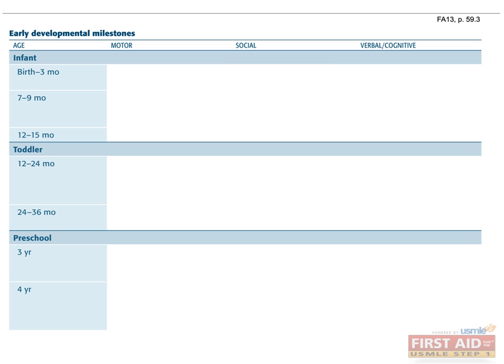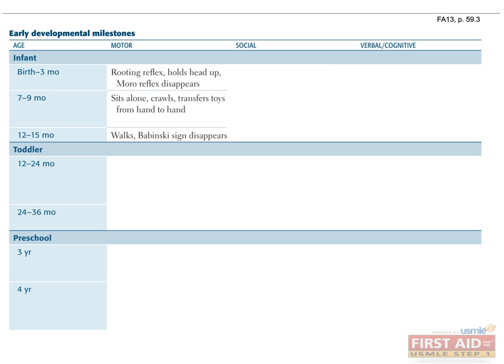Early developmental milestones are high yield for the USMLE. A typical question will give a presentation of a child and ask whether the milestones are appropriate for that age group. Milestones can be divided into motor, social, and verbal cognitive milestones. Motor milestones in the infant age group include the appearance of the rooting reflex, loss of the Moro reflex, holding the head upright between birth and 3 months, sitting alone and crawling around 7 to 9 months, and walking and loss of Babinski reflex about 15 months.